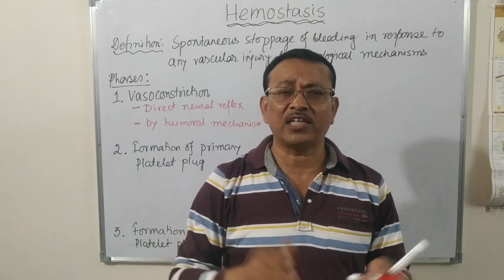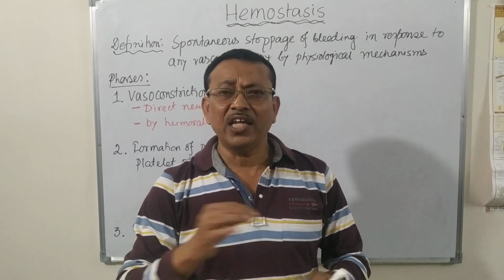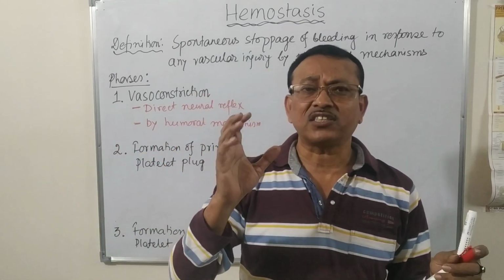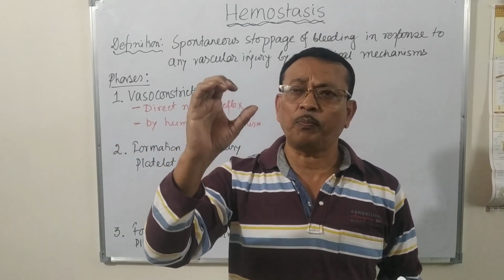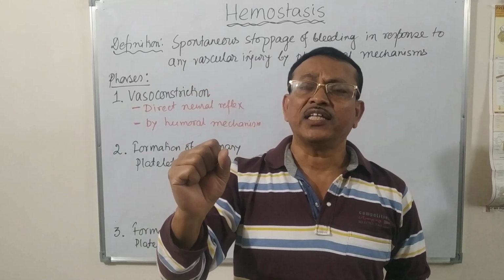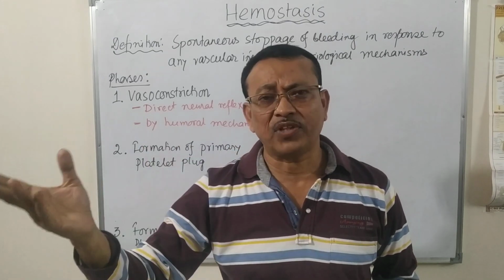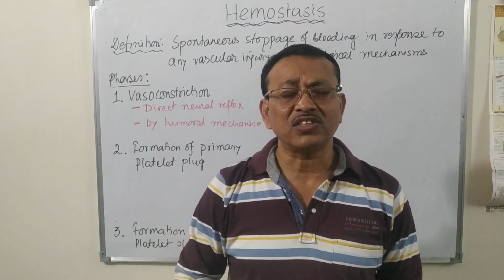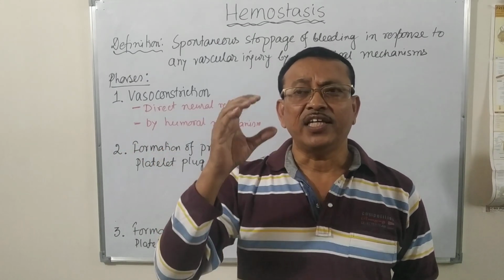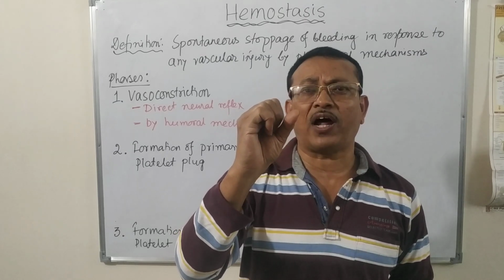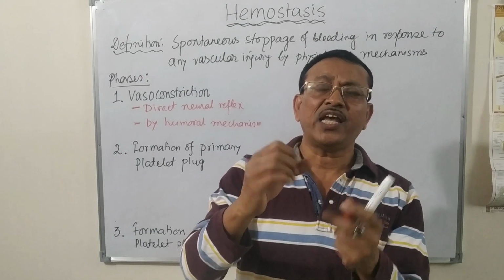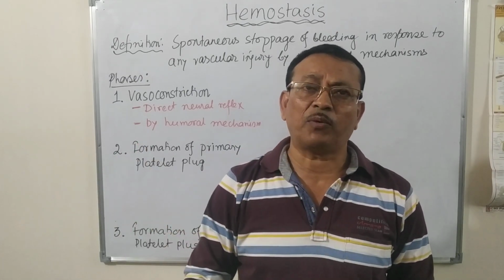If any pipe is leaking, to stop the leakage, the first thing we do is press that tube so that there is less loss of fluid through that leakage. The same thing applies here. The body itself initiates constriction of the blood vessel so that less blood passes through that leakage and thereby less blood is lost from the body.